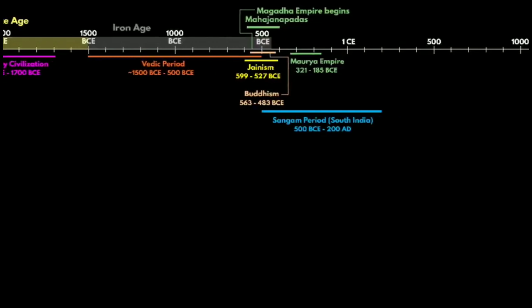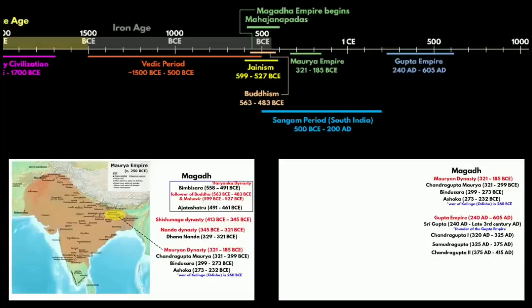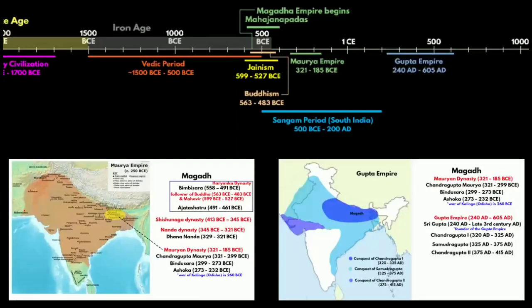Like this, as we enter the Common Era, the Gupta dynasty or the Gupta Empire begins. Sri Gupta was the founder of the Gupta dynasty. The most notable rulers of the Gupta dynasty were Chandragupta I, Samudragupta and Chandragupta II, who is also known as Vikramaditya. As we know, the Maurya Empire united large areas of the Indian subcontinent. Similarly, the Gupta Empire continued the legacy of unifying India.